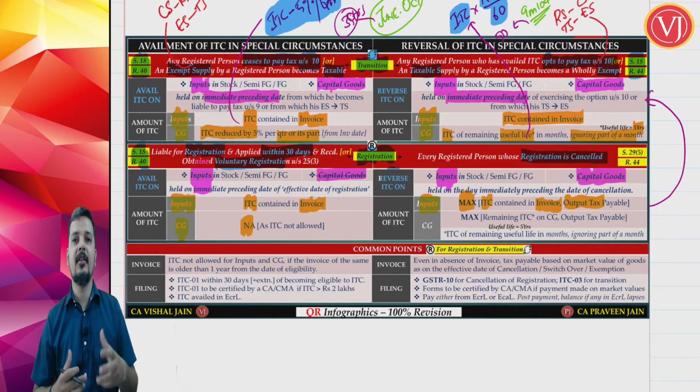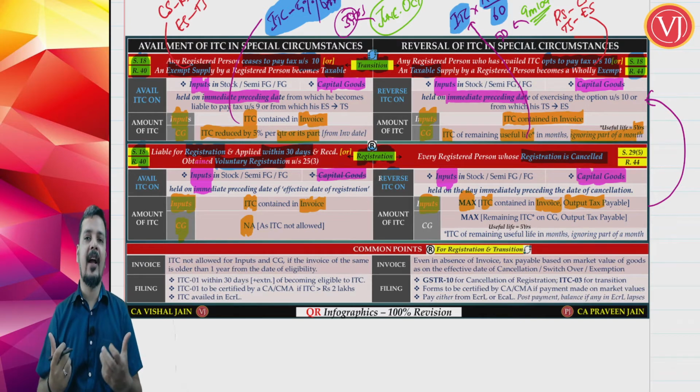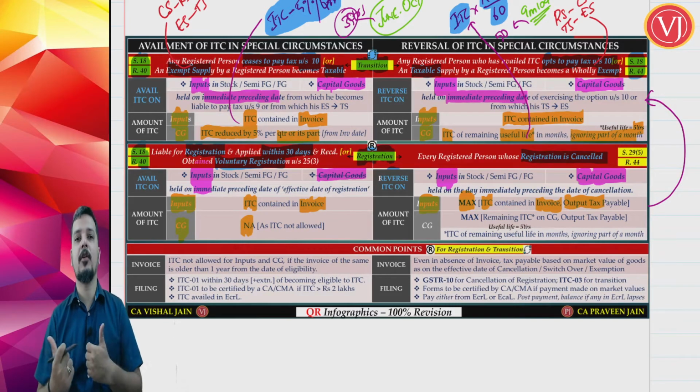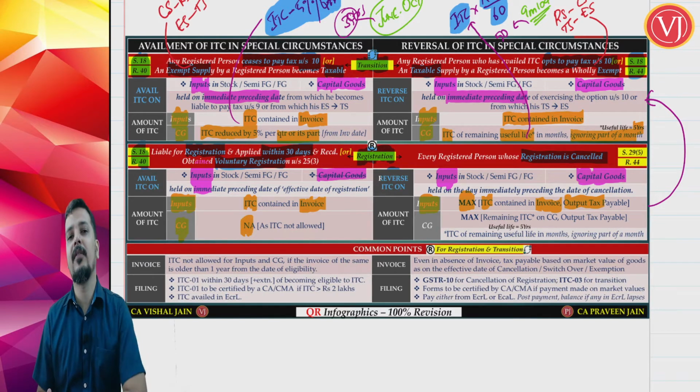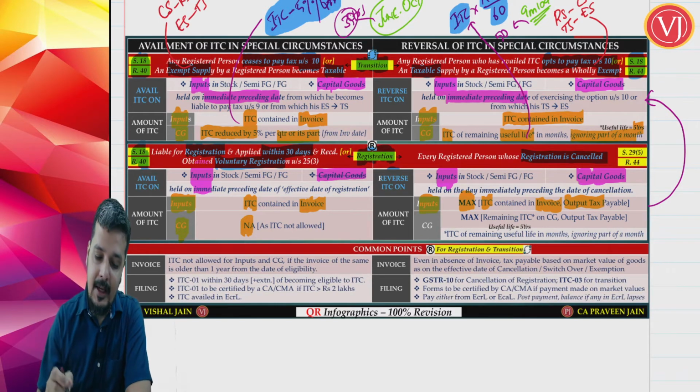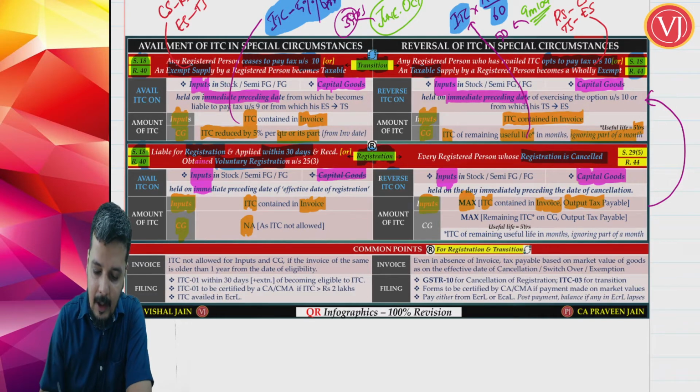Cancellation of registration: you become a registered person to a taxable person, though you are the same person for GST, you are two different persons. It is deemed supply. So the maximum of ITC contained on the invoice or output tax payable. Even for capital goods it is the same way. For capital goods also you have to apply the same formula.